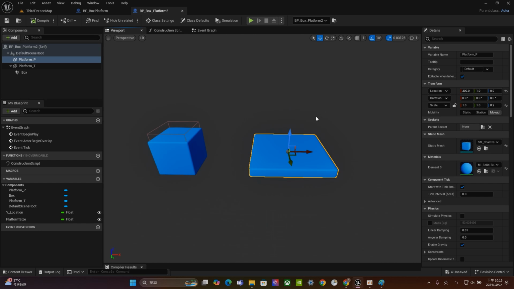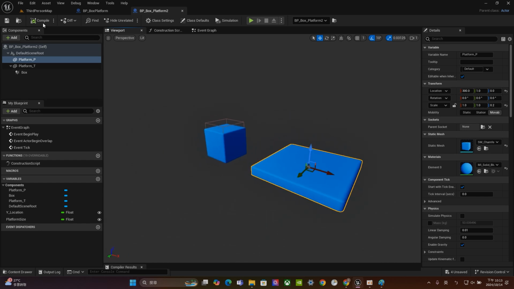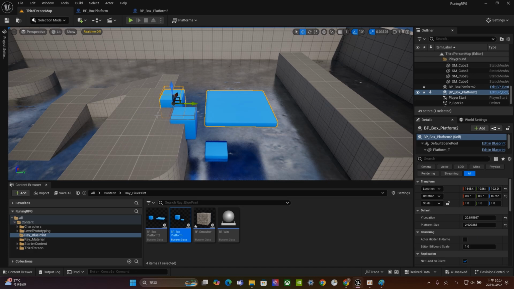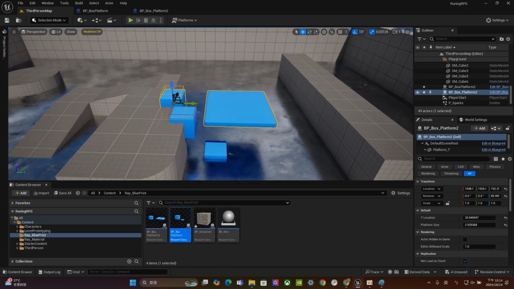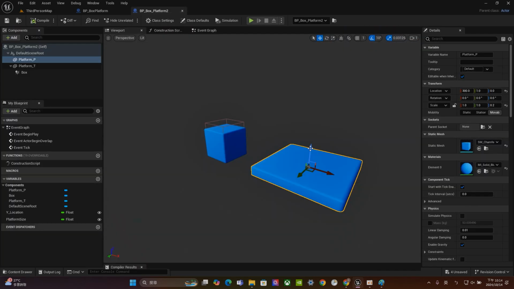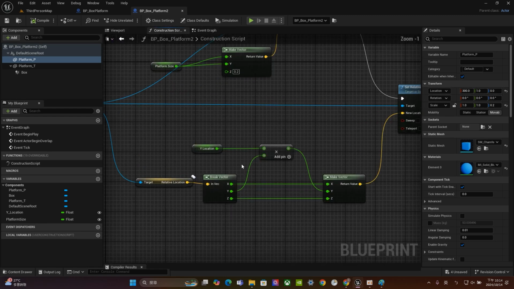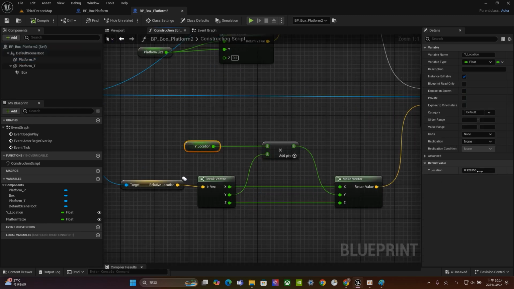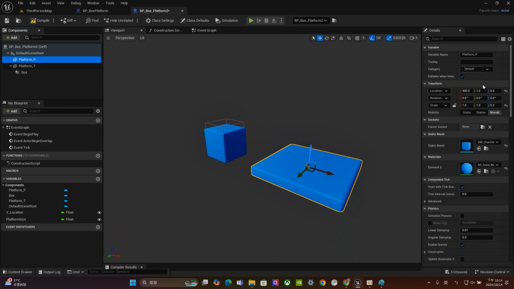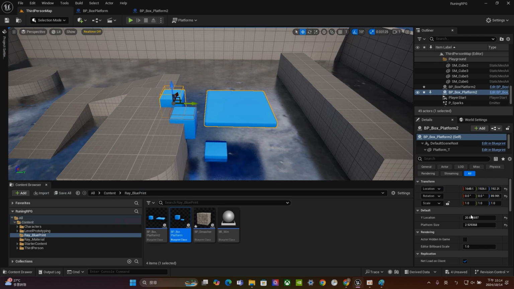First thing, inside Blueprint, it has its own coordinate, and it's different from the world coordinate of your game scene. So it's very important to know which direction you are going to do. And second thing, if you want to change the y location, you have to set at least 1 right here. Otherwise, no matter how you change the number right here, it will still be 0. Okay, so let's type in 1. The minimum number is 1, and the default location of the platform is also set to 1. Let's compile and save. Now I think it's supposed to work.